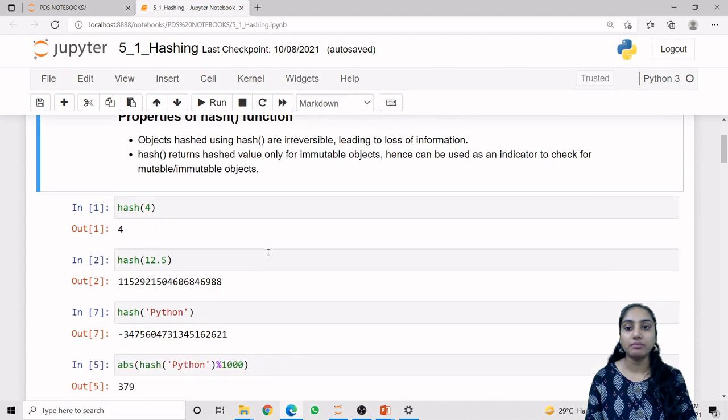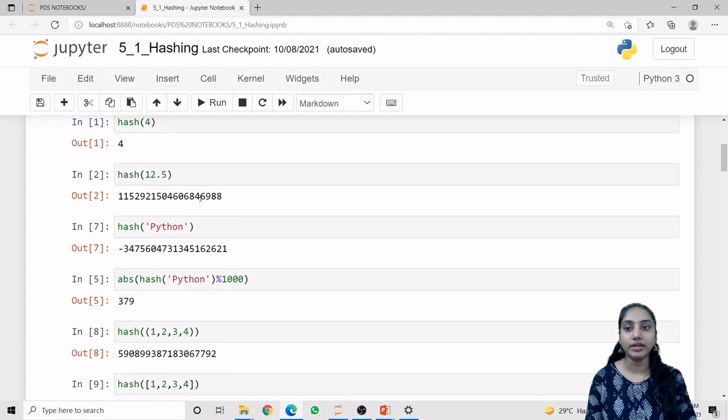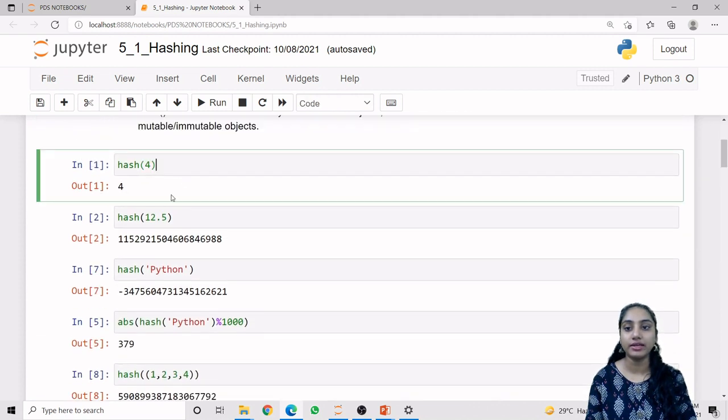So let us apply the hash on different data types. First we apply the hash on an integer data type, which returns the same value. This is also a property of the hash function: if we apply the hash function on an integer value, it is returned as it is. Next is the hash function on a float value.